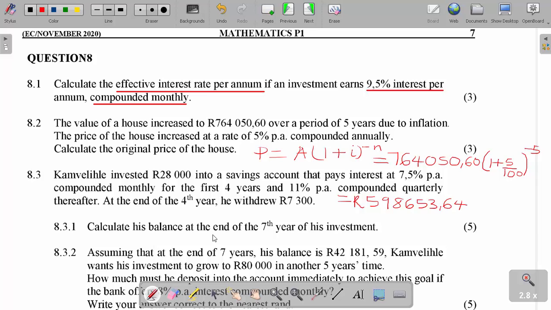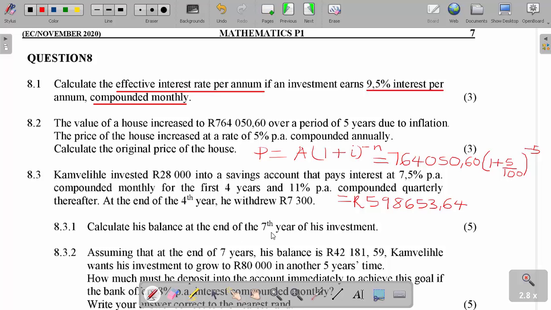Calculate his balance at the end of the 7th year.